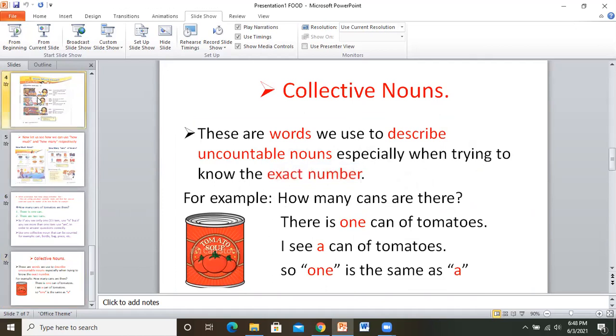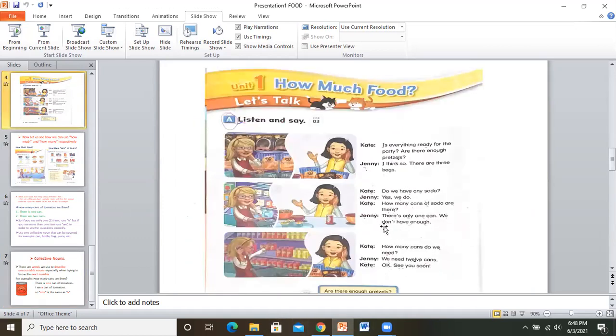And then let's go back. She says, there is only 1 can, only one. There is only 1 can. We don't have enough. It's little, only 1. And then, how many cans do we need? How many cans do you want?